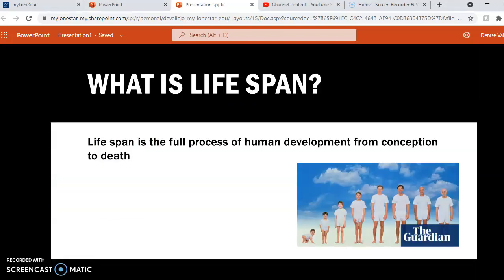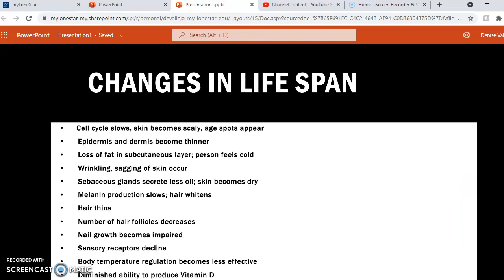So my homework question was: summarize the lifespan changes in the integumentary system. So what is lifespan? Lifespan is the full process of human development from conception to death. And here's a picture of an infant, child, through adulthood, and through older adulthood. So, changes in the lifespan, and here are some examples.